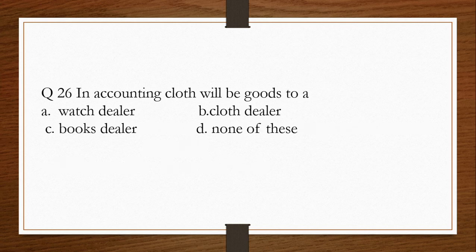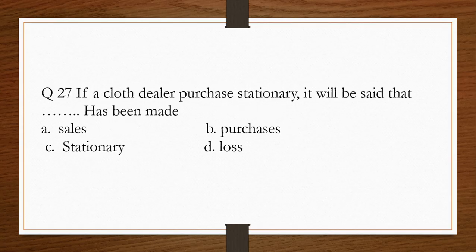In accounting, cloth will be goods to a dash A. Watch dealer, B. Cloth dealer, C. Book dealer, D. None of these. Answer is B. Cloth dealer. Question number 27. If a cloth dealer purchased stationery, it will be said that dash has been made.